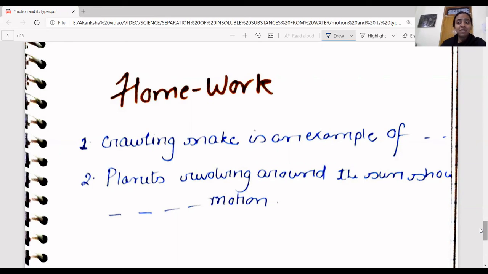Okay, I think I have given enough time. Now, a crawling snake is an example of neither linear nor circular motion, right? It is simply an example of motion. Planets revolving around the Sun: this is circular motion, right?